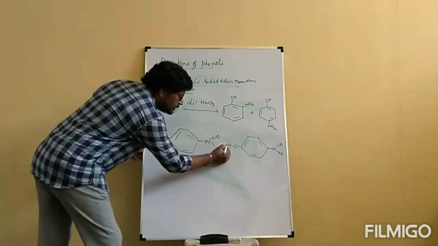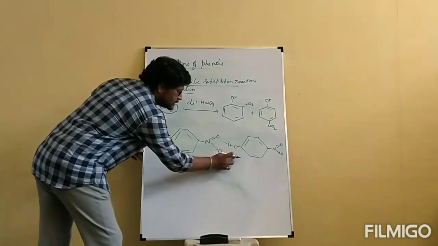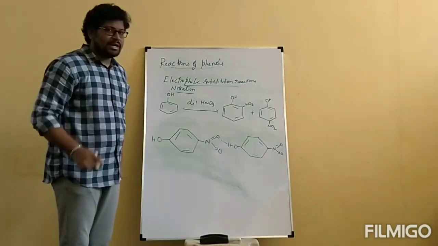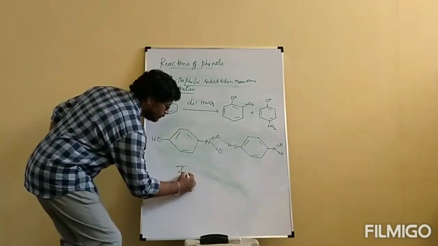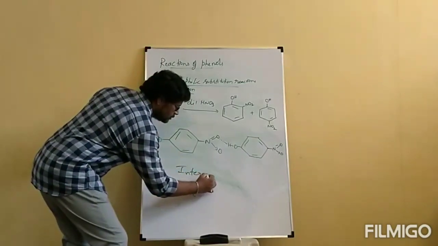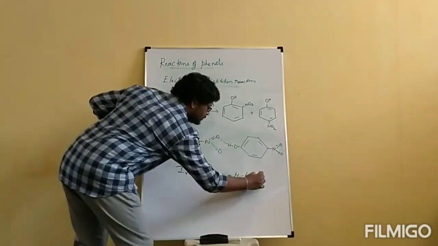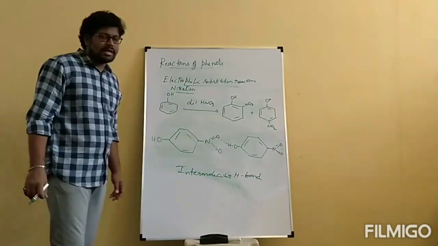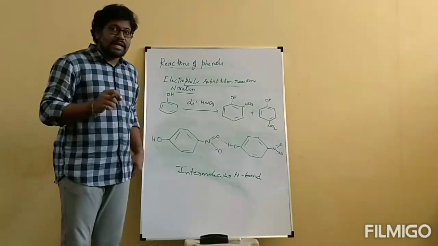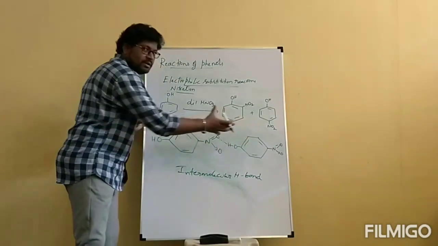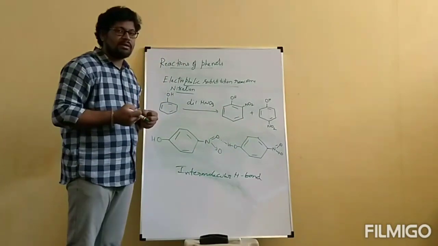Because of that, this hydrogen and this oxygen are involved in intermolecular hydrogen bond. This type of hydrogen bond is called intermolecular hydrogen bond. Because of this intermolecular hydrogen bond between one molecule and another molecule, we have a strong hydrogen bond.